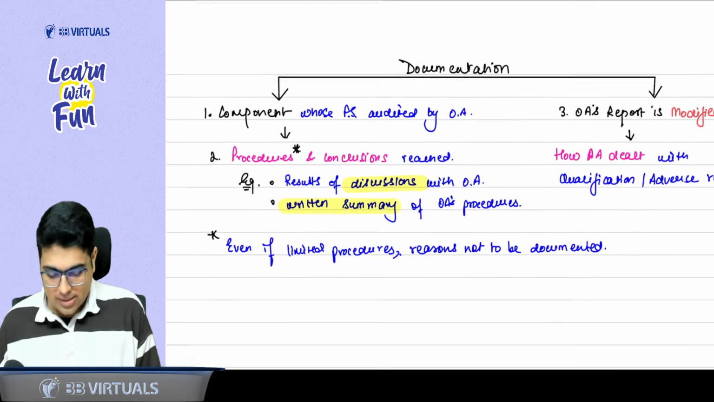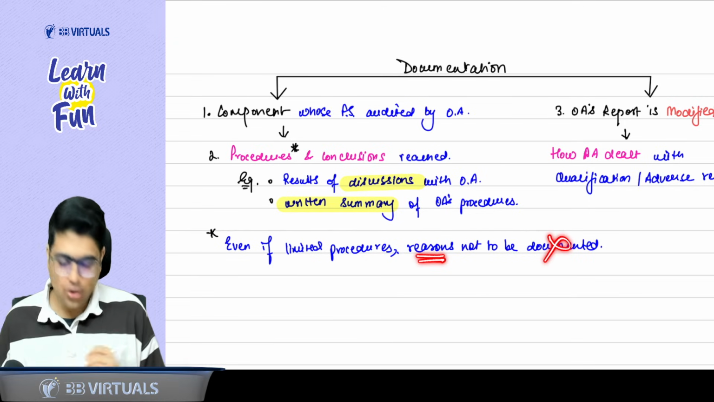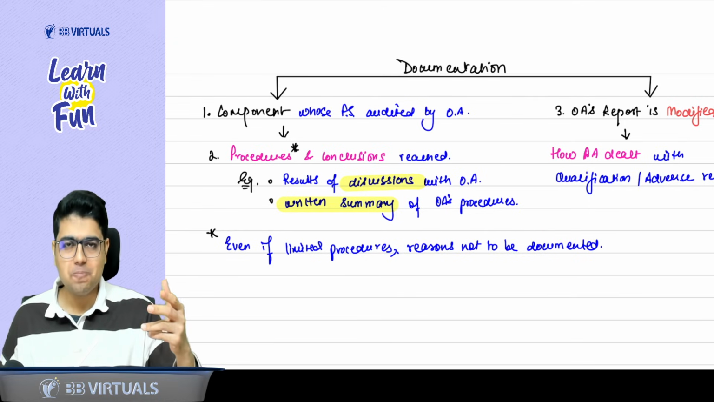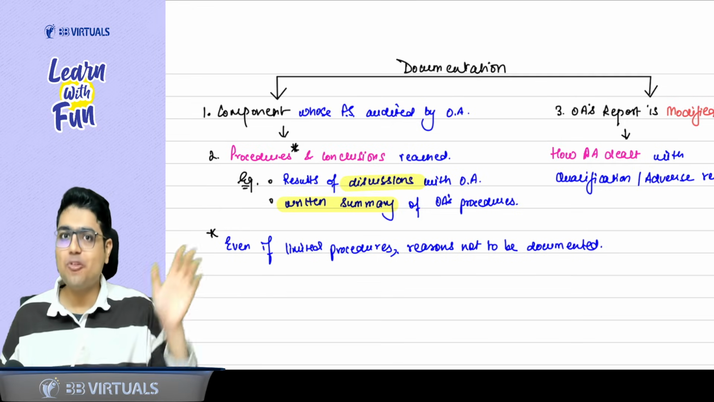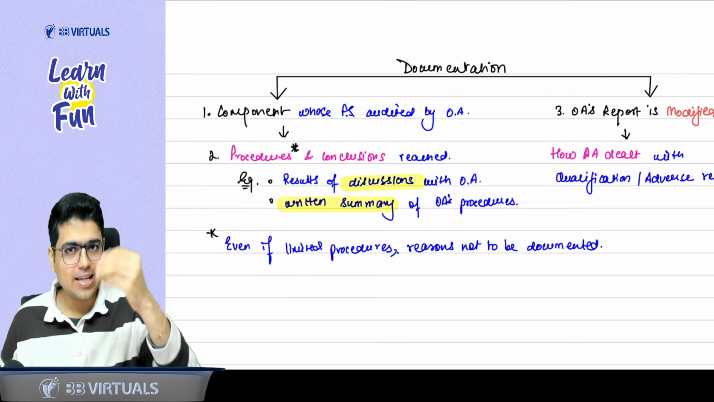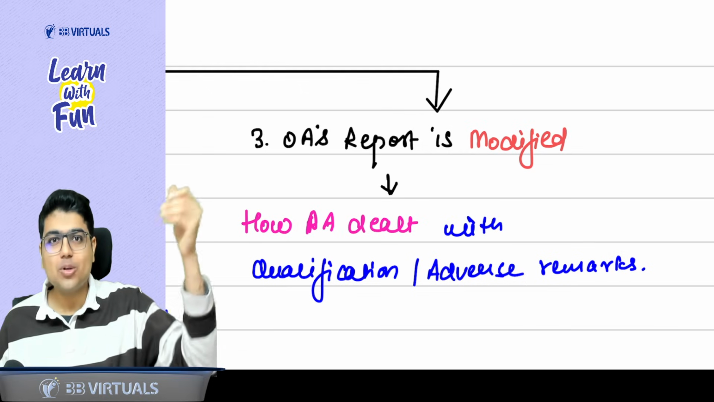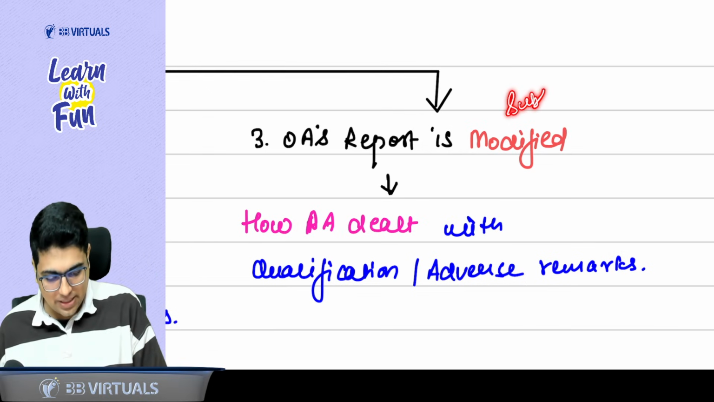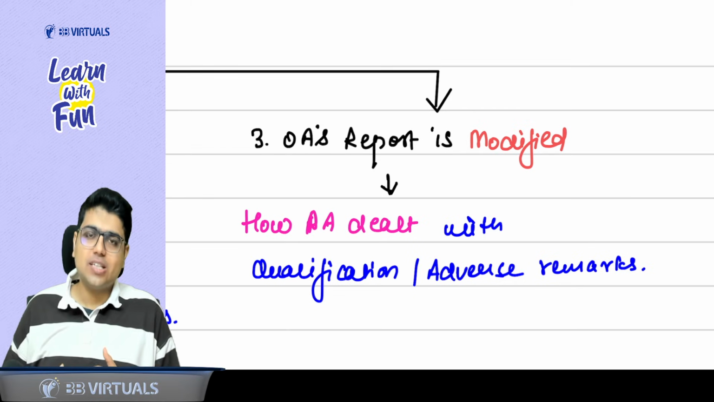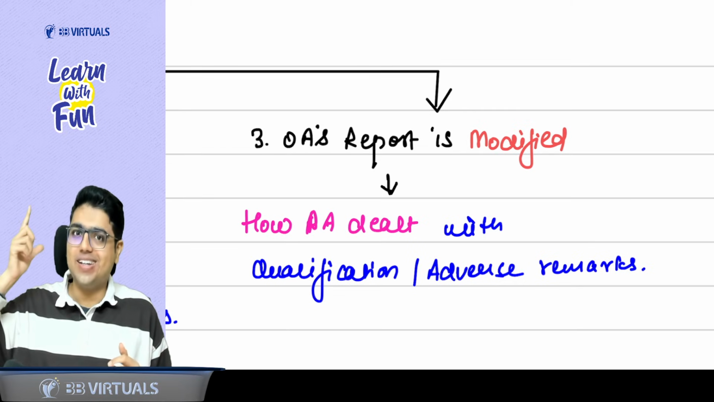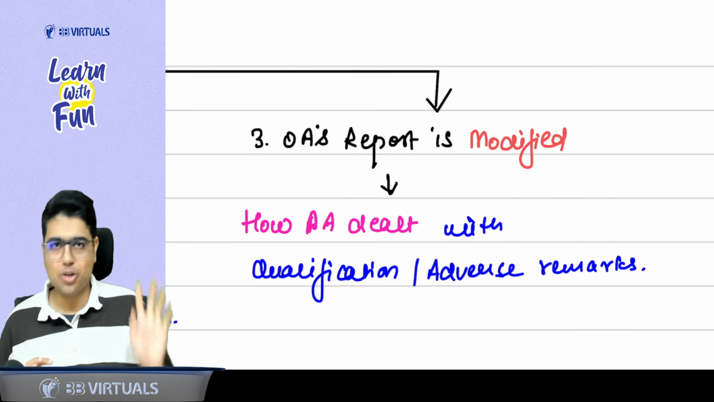Got it, sir. Even if we have performed limited procedures, the reason need not be documented. So even if the principal auditor has performed somewhat fewer procedures, the reason for performing limited procedures need not be documented. That can be done away with. Okay, sir. The most important case: if the other auditor's report is modified, for example, the subsidiary's report is modified. Now, sir, how did you deal with such a modification? That should be documented. So how the principal auditor dealt with the qualification or adverse remark should be documented.